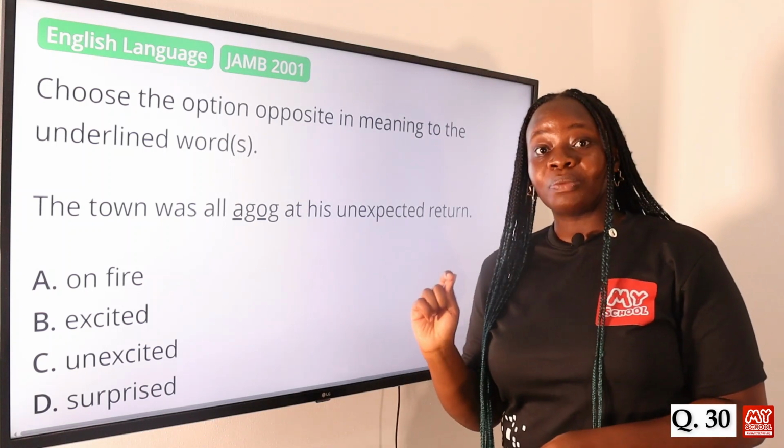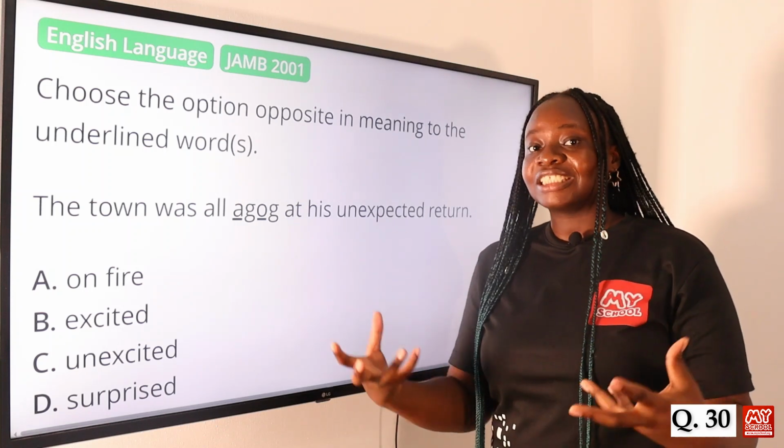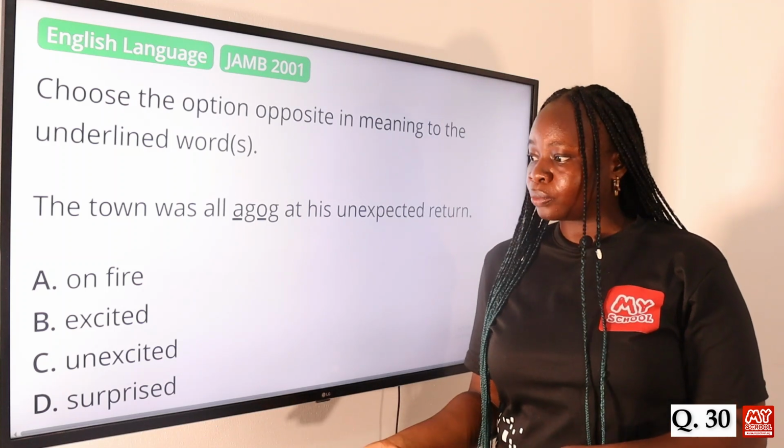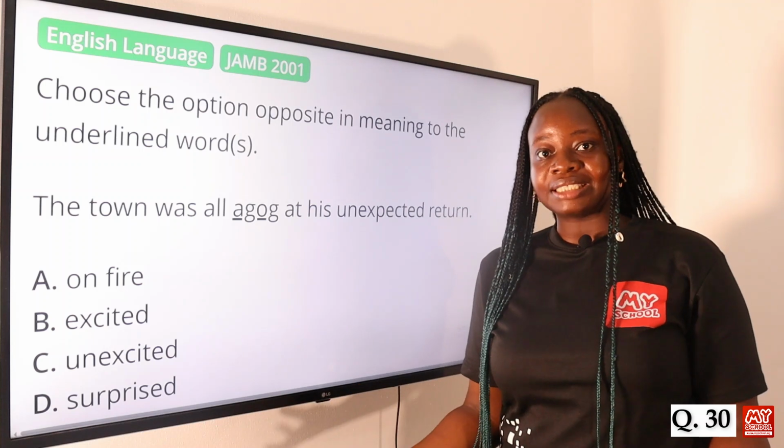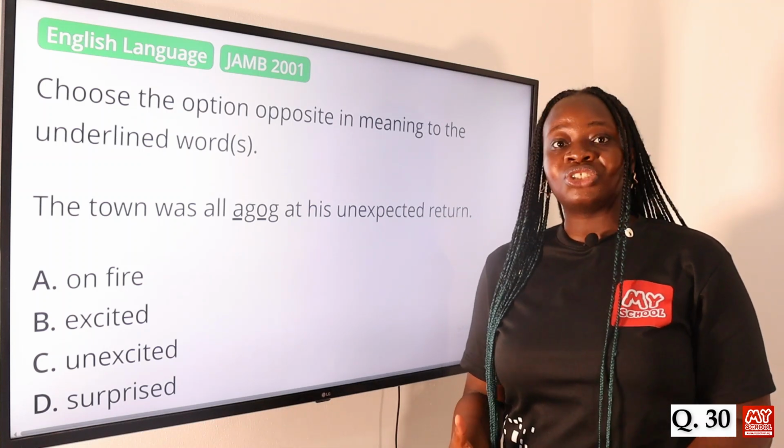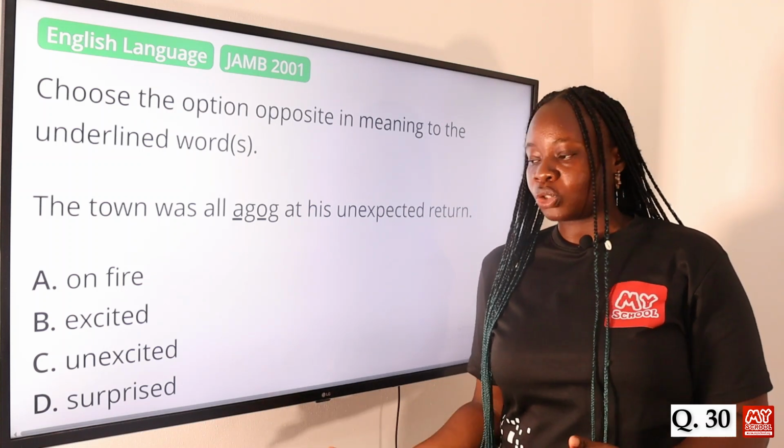To be agog with something means to be eager, to be in high anticipation of something that's about to happen. So the opposite of that would be unexcited. When you're unexcited about something, that means you are not eager about something that is about to happen.